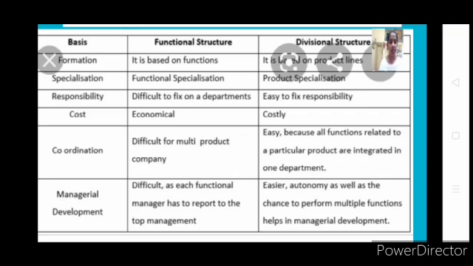So here we will be ending this concept called organizational structure. I just want to have a small recap. We have seen organizational structure as fixation of lines of authority. We have two types, functional and divisional. We have seen features, merits and demerits of functional structure, and features, merits and demerits of divisional structure. Lastly, we ended with the difference between functional and divisional structure. The chart is very important, so try to practice the chart too.